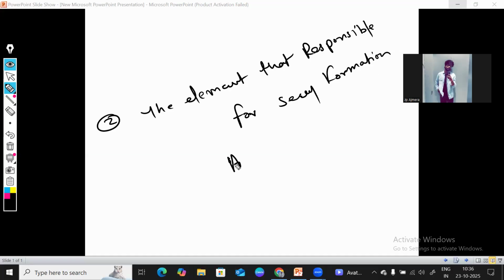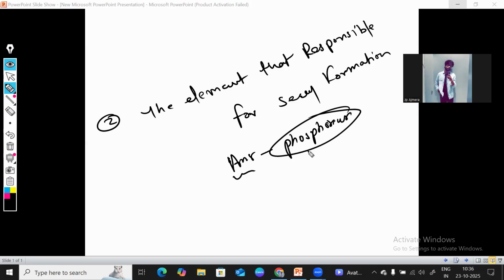Which element is responsible for the seed formation? That is phosphorus. Phosphorus is the element that helps in production of seed, responsible for seed formation.